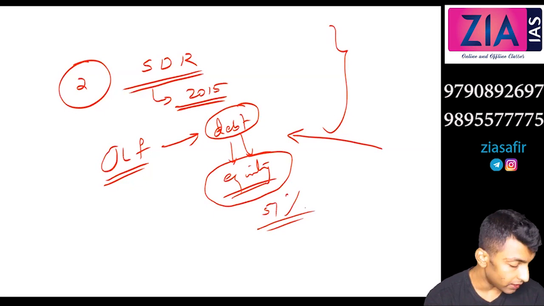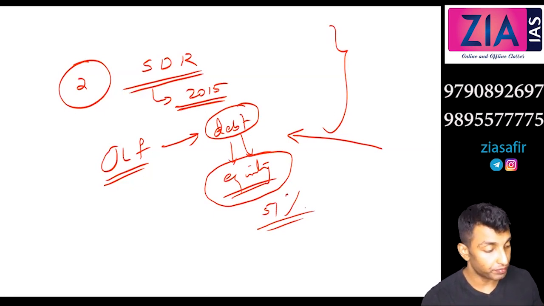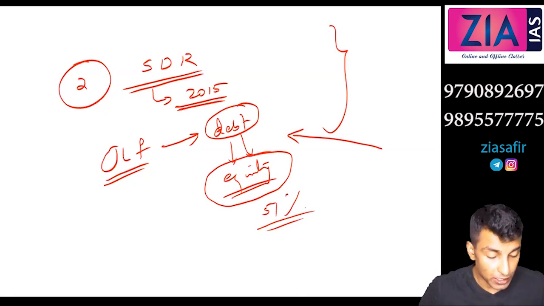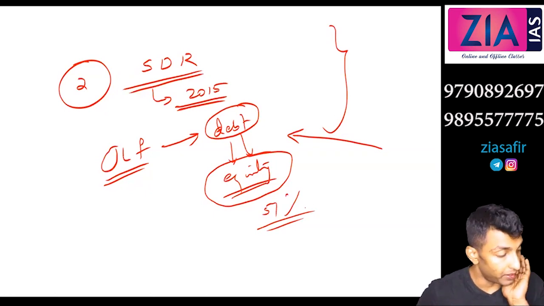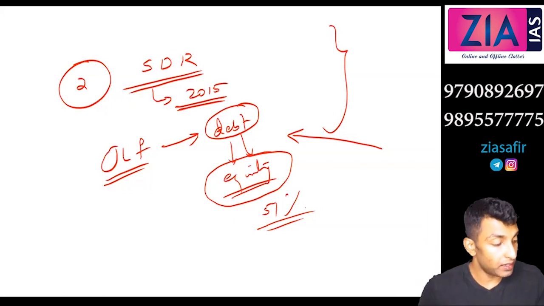So you can write one more line: JLF must be holding at least 51 percentage of the total debt of the company.